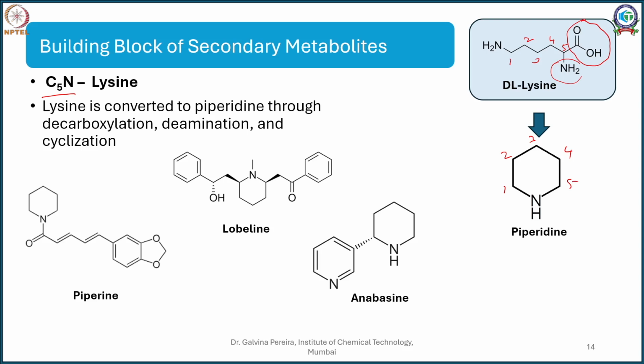Now, this piperidine is present in alkaloids such as piperine, which is there in your black pepper. It is an amide alkaloid, but the piperidine ring is there. Then in your lobelia leaves, here you see, and anabasine. In both the cases, as well as previously, if you see the other ring of your nicotine, that is the pyridine ring of nicotine, that has also been contributed by piperidine. So, these are all the building blocks that have been involved.